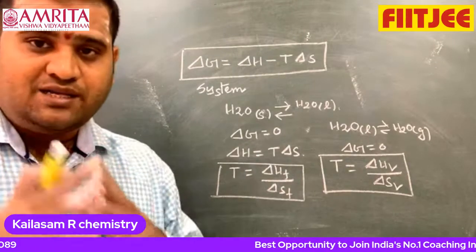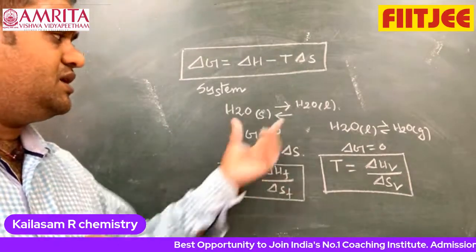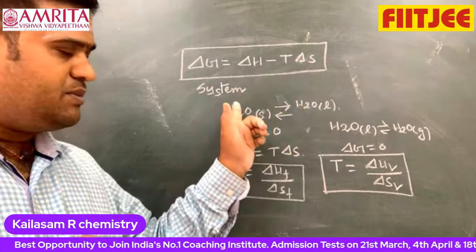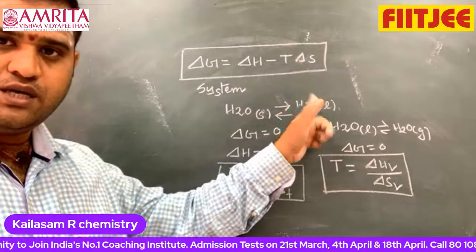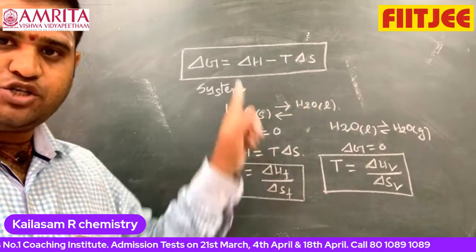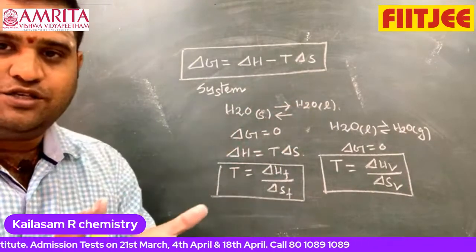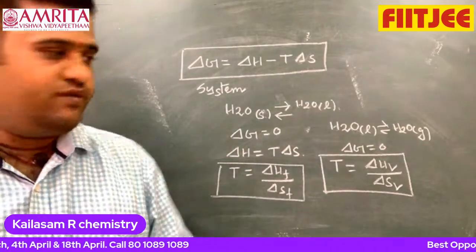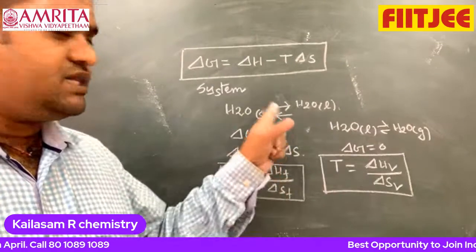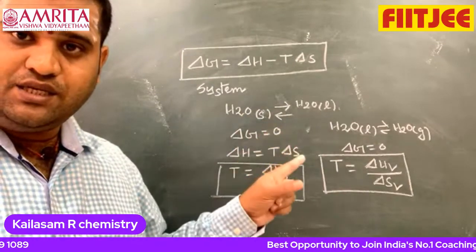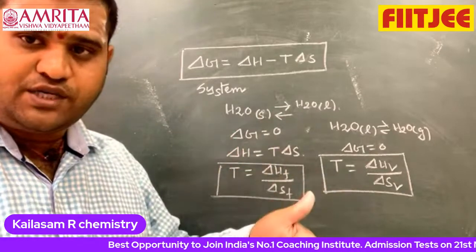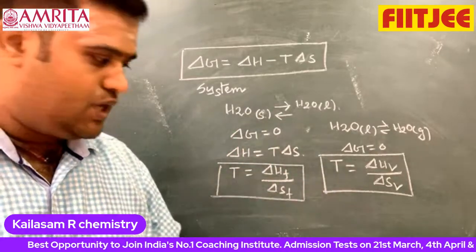At this temperature, the water is at equilibrium. Above the temperature, the reaction goes in the forward direction. Below the temperature, the reaction goes in the backward direction. This is the logic you have to find out. When delta G is negative, the reaction is spontaneous. When delta G is positive, the reaction is non-spontaneous.